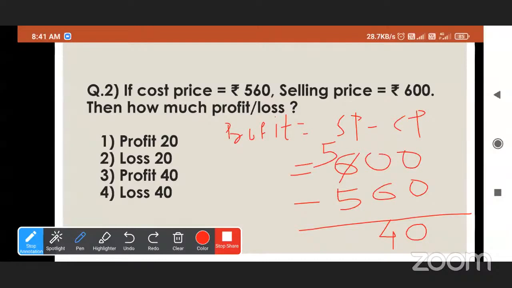So 600 minus 560, the profit is rupees 40. So which option is correct? Option 3, sir. Okay, very good.